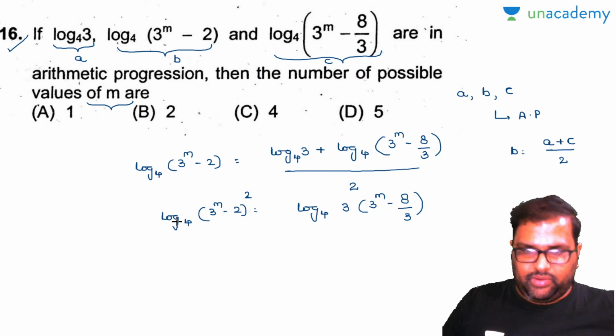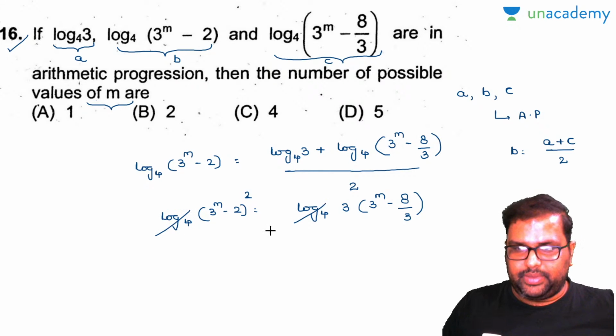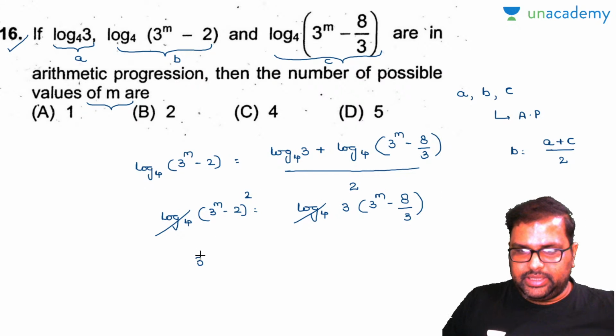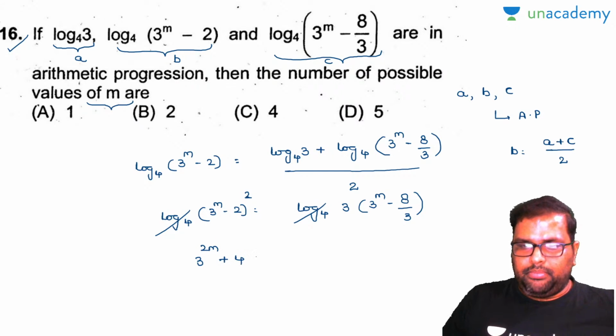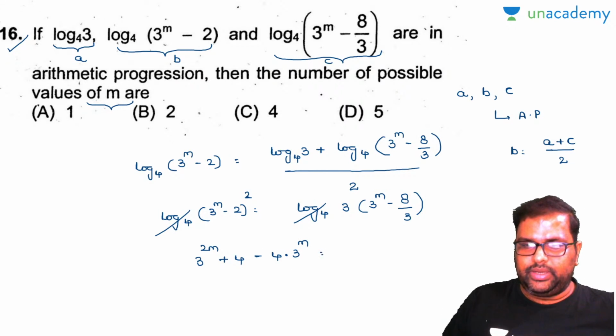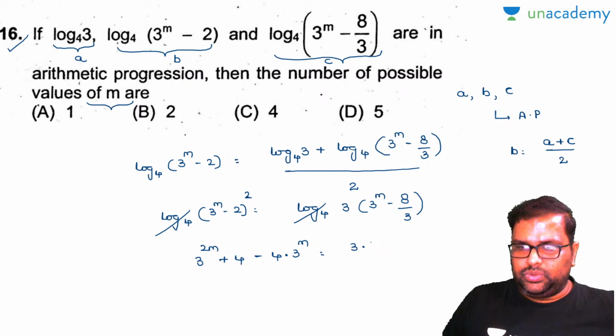Yeah, you have to take quadratic roots. Log base 4 gets cancelled. 3 to the power of m minus 2 whole square will be 3 to the power of 2m plus 4 minus 4 into 3 to the power of m, a minus b whole square. Now this will be 3 into 3 to the power of m minus 8.